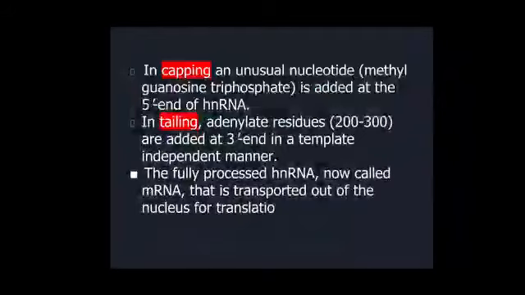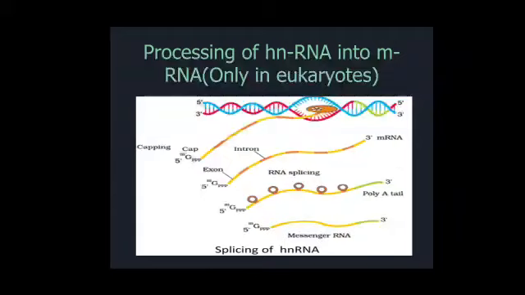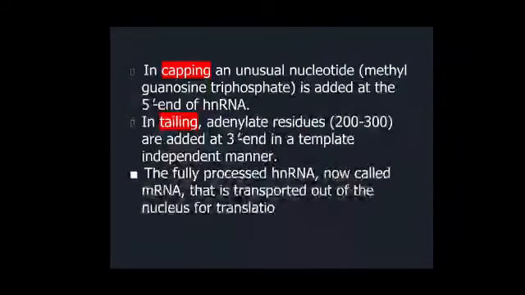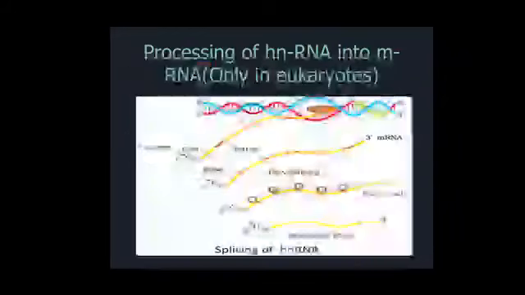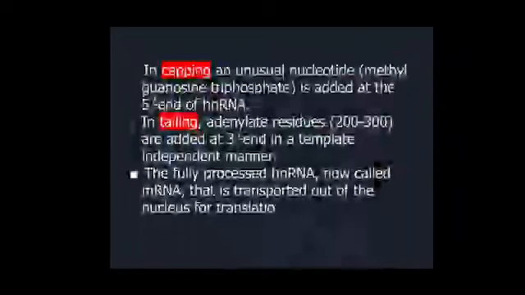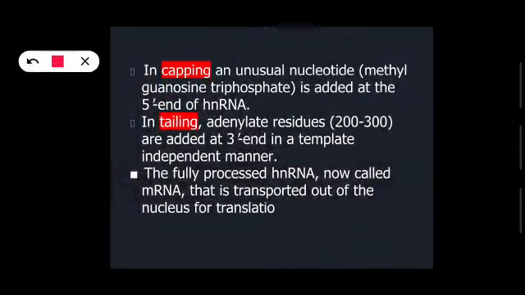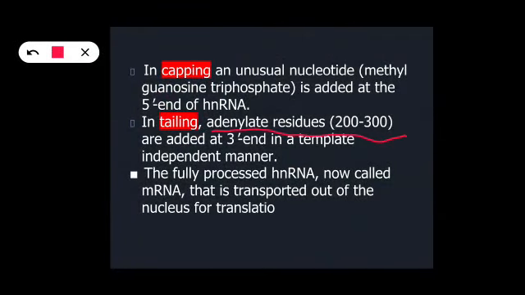Now what is tailing? In tailing, adenylate residues are added. Here you can see the poly-A tail written. This tail is added at the 3 prime end of the hnRNA, and it is made up of adenylate residues, around 200 to 300 base pairs. So remember two things: capping is added at the 5 prime end of the hnRNA and tailing is done at the 3 prime end.